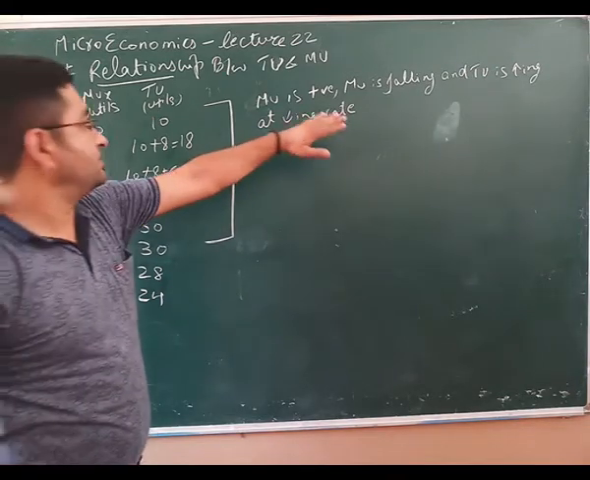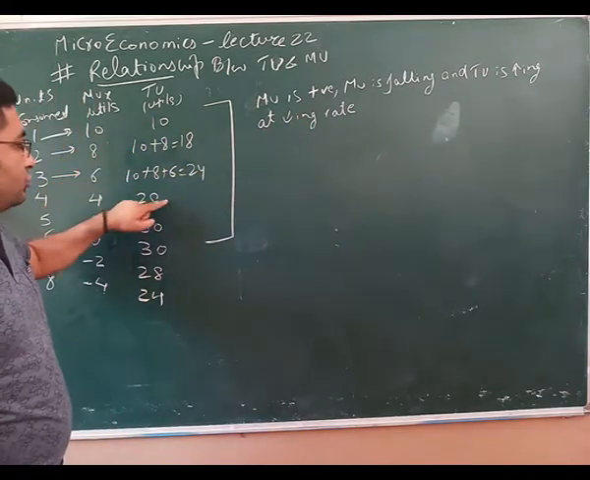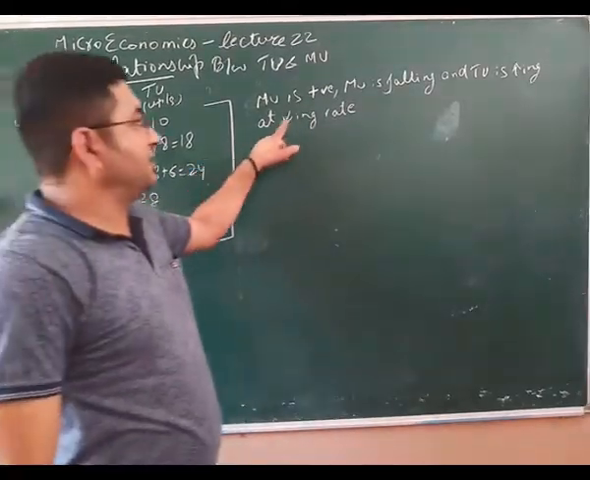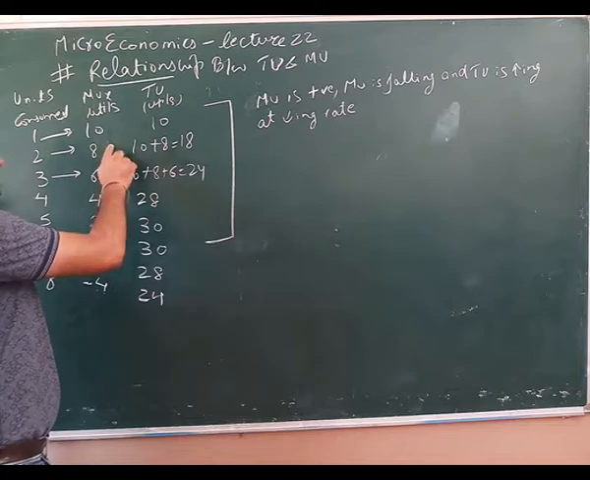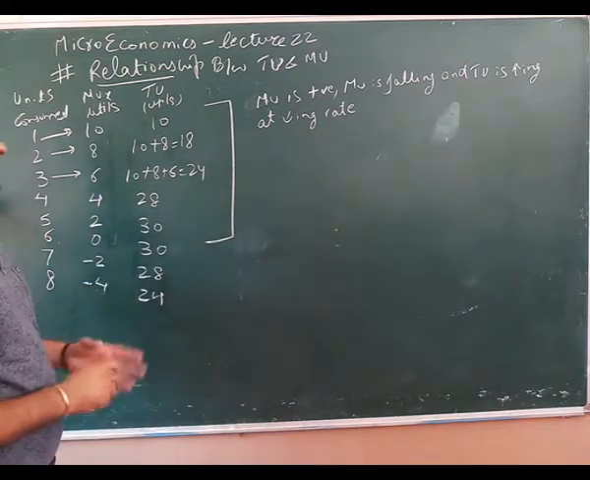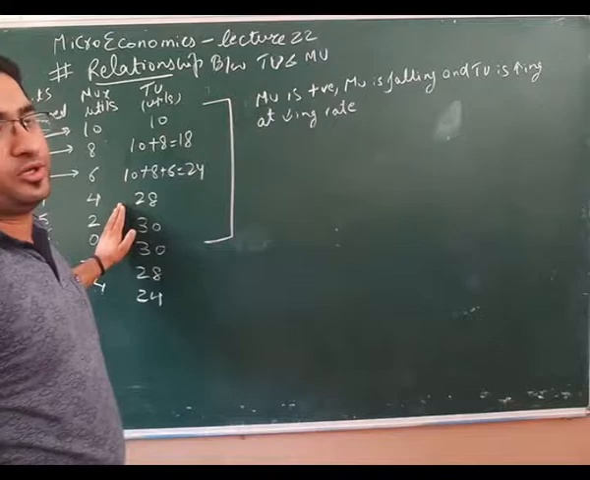It means TU is increasing. TU 10, 18, 24, 28, 30. But it is increasing at decreasing rate. First it increased by 8 points, 10 points, then 8, then 6, then 4, then 2. यानी कि जो एडिशन हो रही है वो डिक्रीजिंग रेट हो रही है.